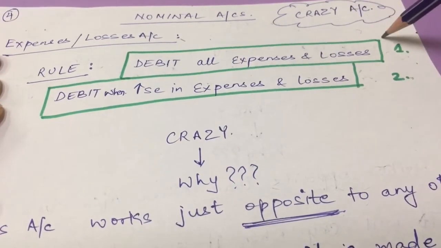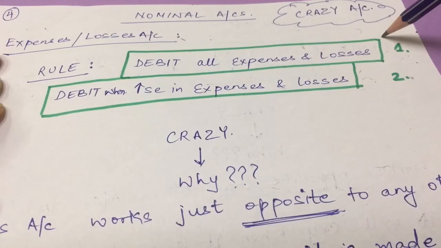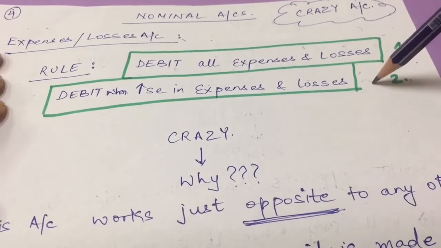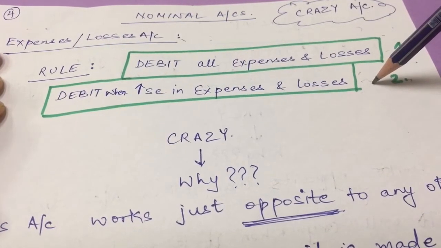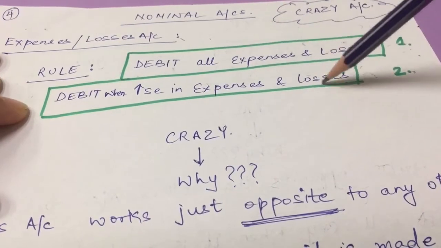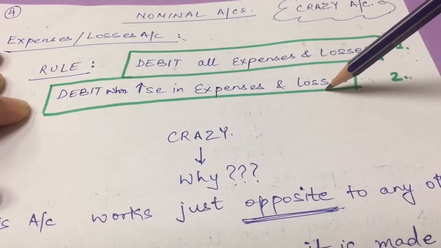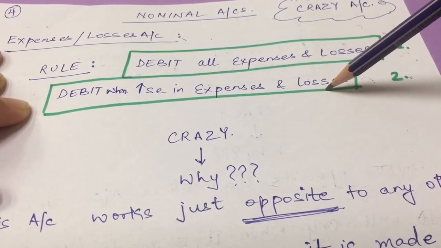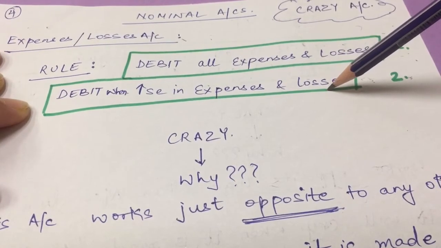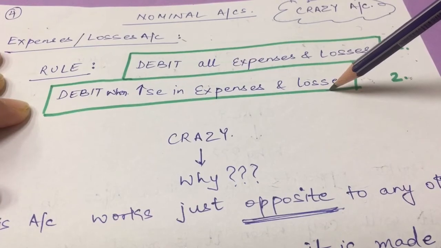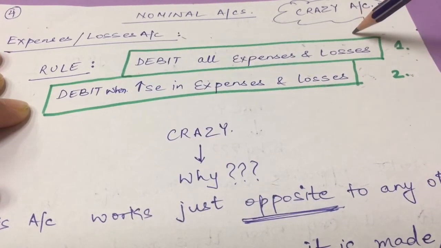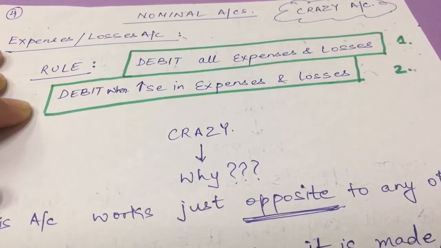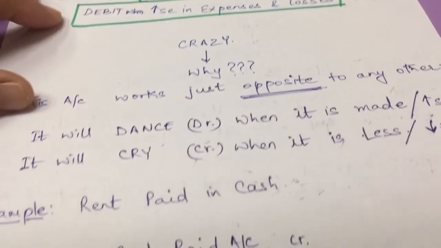I call nominal accounts crazy accounts. Why? Because they just work in an opposite manner. How? See, whenever somebody is making an expense or has incurred a loss, he will not be dancing. For sure, the personal account and the assets account will not be dancing. They will be rather crying. But my expenses accounts are crazy accounts. They just work in an opposite manner.